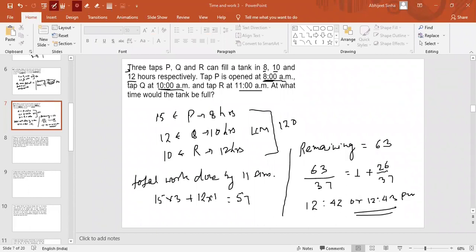If the options had been given, we would definitely pick the correct answer here. So approximately this will be the time.